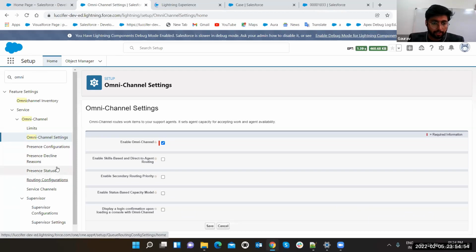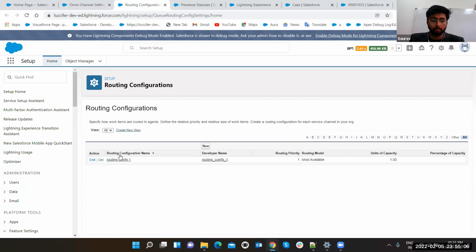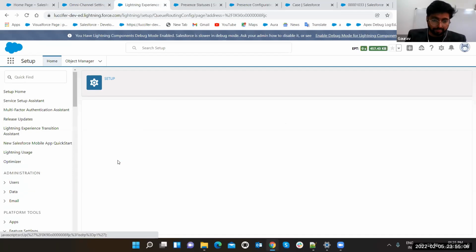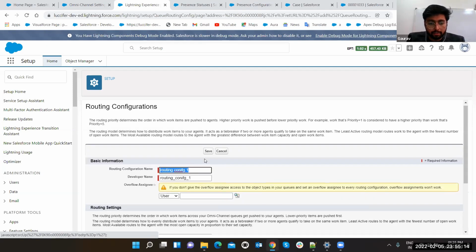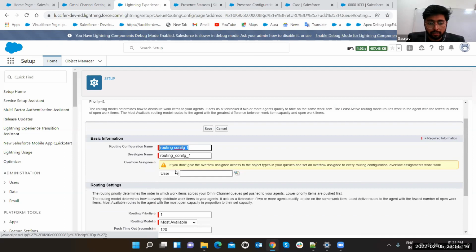Let's open routing configuration in a new tab. Then we have presence status. Then there is one more, presence configuration. Okay. Now we have to make one routing configuration. Let's edit it. It is asking for the user and queue. You always have to give it a queue, but do not give it here.